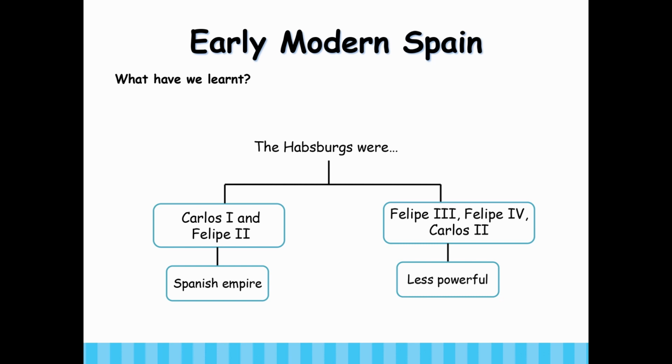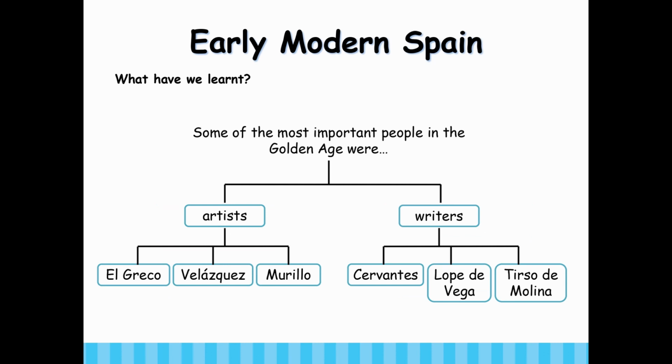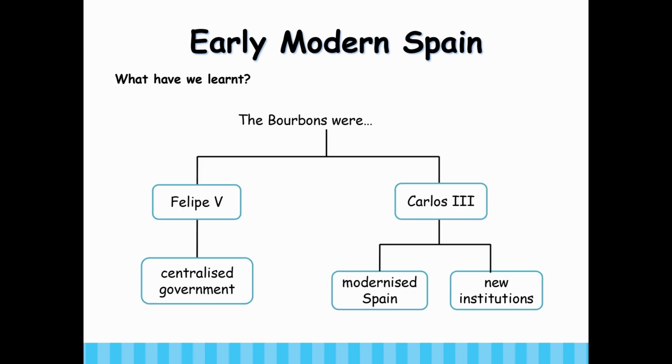What have we learned? The Habsburgs were Carlos I and Felipe II, who built the Spanish Empire, and Felipe III, Felipe IV, and Carlos II, who were less powerful. Some of the most important people in the Golden Age were artists, El Greco, Velázquez, Murillo, and writers, Cervantes, Lope de Vega, Tirso de Molina. The Bourbons were Felipe V, who centralized government, and Carlos III, who modernized Spain and created new institutions.